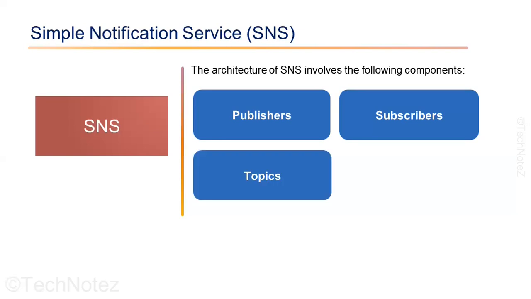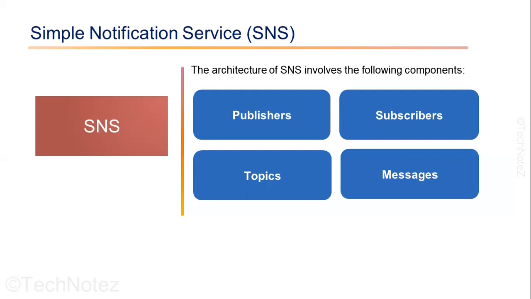Topics are used to categorize the messages and organize the subscribers. Publishers send messages to topics and subscribers receive the messages from the topic. Messages are the information that is exchanged between publishers and subscribers. They can be of any type, such as text or binary data. Each subscriber receives the message and processes it. Amazon SNS is a powerful messaging service that provides a flexible and scalable way to send and receive messages between different services and applications. Whether you need to coordinate workflows, trigger downstream actions, or deliver real-time notifications to your users, Amazon SNS can help you achieve your messaging goal with ease.